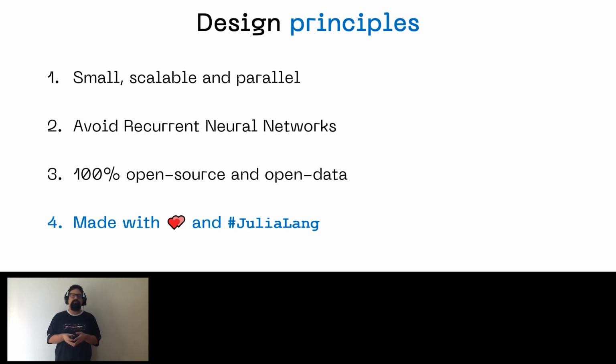First, we committed to deep neural networks with scalable parallel operations, and as a branching of that principle, specifically concerning sequence-to-sequence processing, we avoided recurrent neural networks by design. We wanted our model to be democratic in the sense that it was 100% open source, 100% open data, and could run on consumer-grade computers, and of course, as Julia language enthusiasts, we wanted to make it with Julia using the beautiful ever-growing ecosystem for biological problems and deep learning.